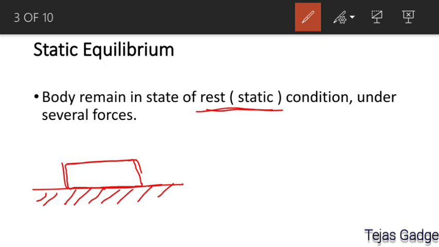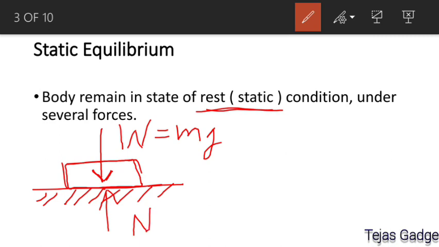The very first force applied on the body is the self weight of the book, which can be taken as W, equal to mg. The second force on the book is the normal reaction applied by the table surface, denoted by N. So these two forces apply on the body, and still the book is in a state of rest.